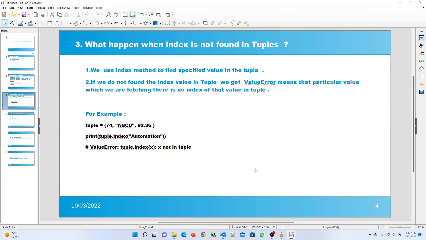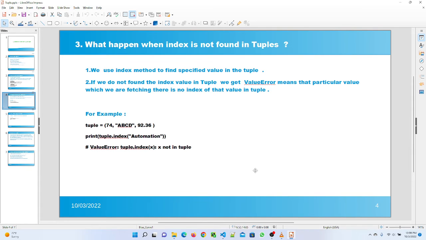Question number 3 is, what happens when index is not found in the tuple? So we use the index method to find a specified value in the tuple. If we do not find the value in tuple, we get a value error. Means that particular value which we are fetching, there is no index of that value in tuple.